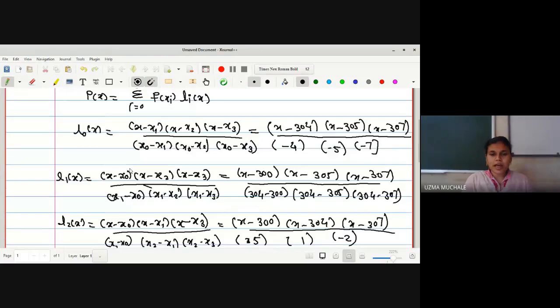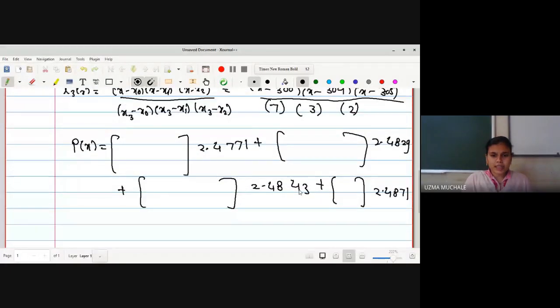Instead of solving the polynomial, we can directly put the value 301 wherever you have x, and then you can get the direct answer. Okay, you can write this step.